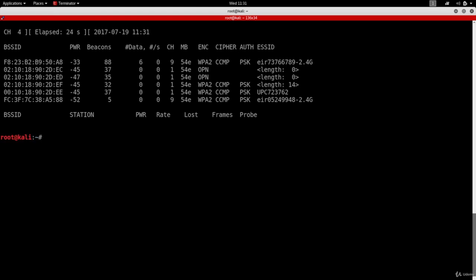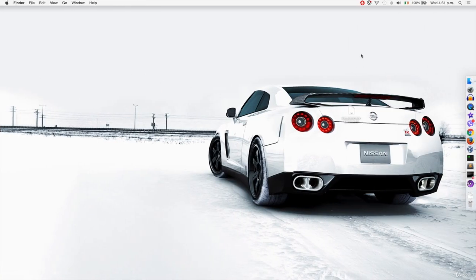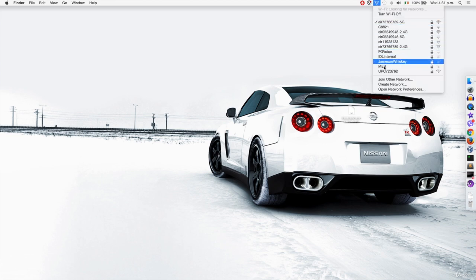I'm going to Control-C this, and if I go here to my normal host machine, it actually has a built-in wireless adapter, so it's not as strong as my Alpha adapter, but if I look for networks, you'll see I actually have many more networks in here. And mainly, I have networks ending in the name with 5G. Now, the network doesn't have to necessarily end in 5G, but here in Ireland, if a network broadcasts over 5 GHz, the service provider adds 5G to the network name. But we also have other networks broadcasting over 5G that don't end in 5G.